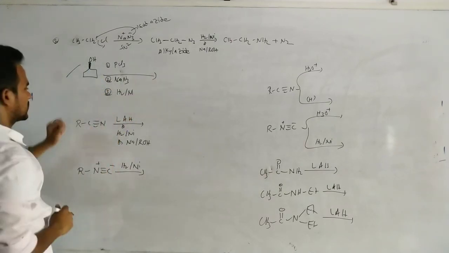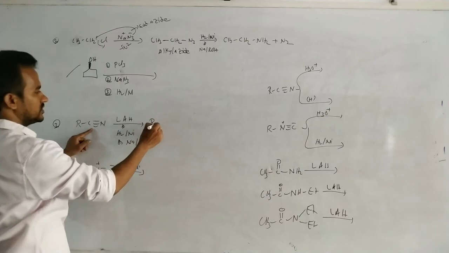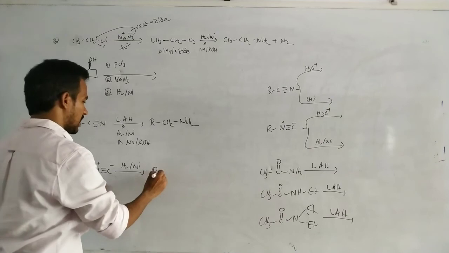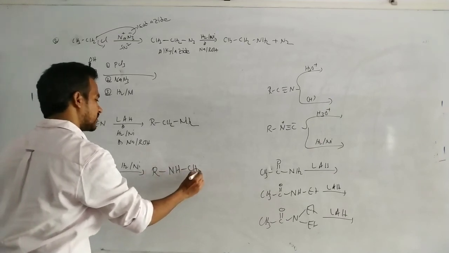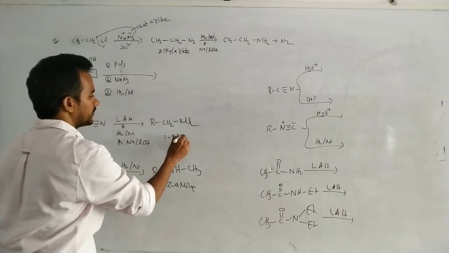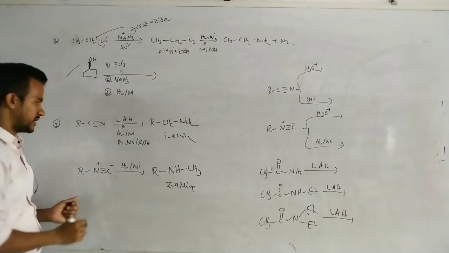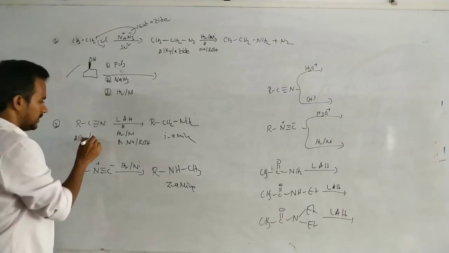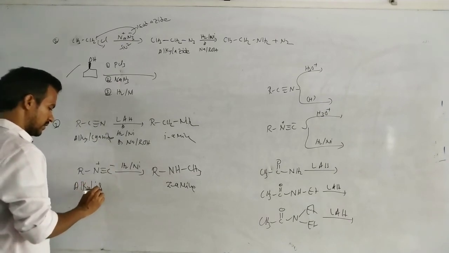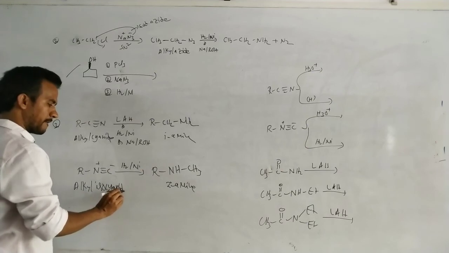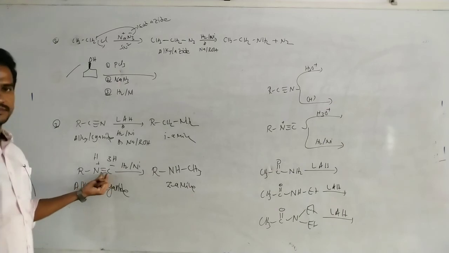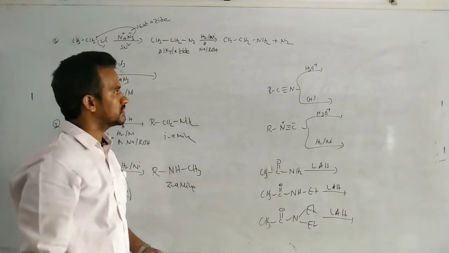Next, cyanides on reduction, already you know this one, give RCH2NH2, a primary amine. Isocyanides on reduction give RNHCH3, that means a secondary amine. Hydrogen is added to one carbon and three hydrogens to the other.